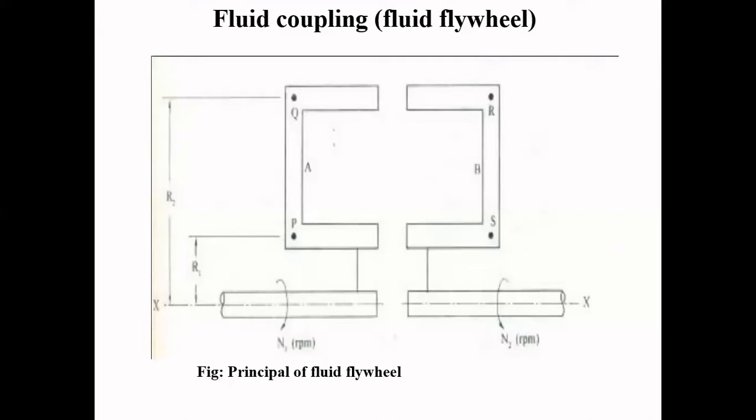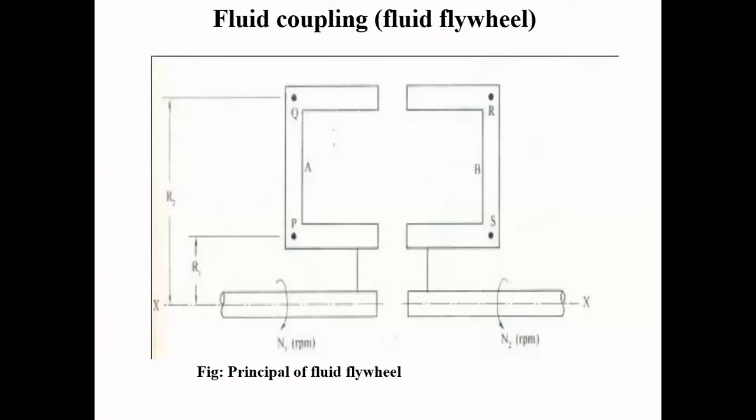And what are the disadvantages of this flywheel? A drag is produced on the gearbox shaft. A small variation in the slip is also expected.